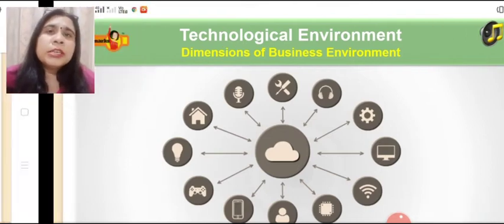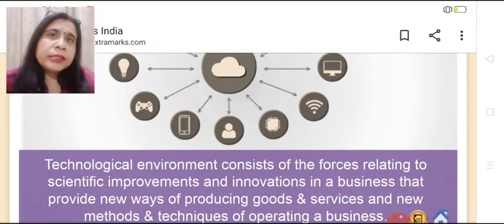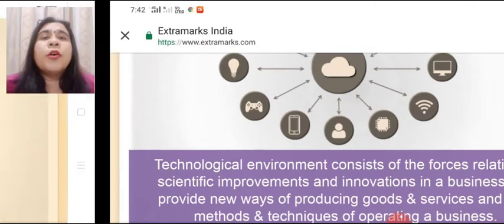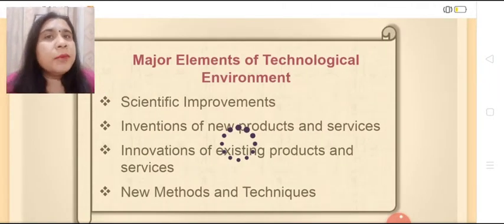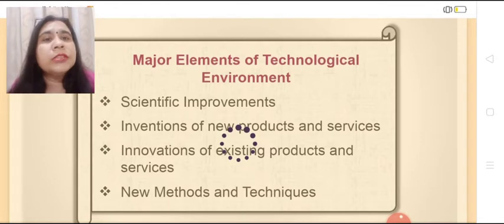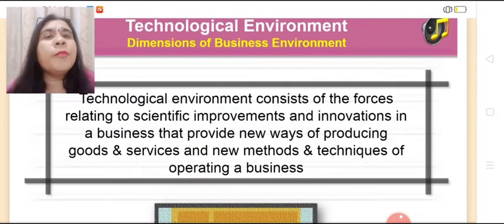This was technological environment. Now, let's elaborate it. Technological environment consists of the forces relating to scientific improvements and innovations in a business that provides new ways of producing goods and services and new methods and techniques of operating a business. Basic major elements of technological environment are scientific improvements, inventions of new products and services, innovations of the existing products and services, and new methods and techniques of production.